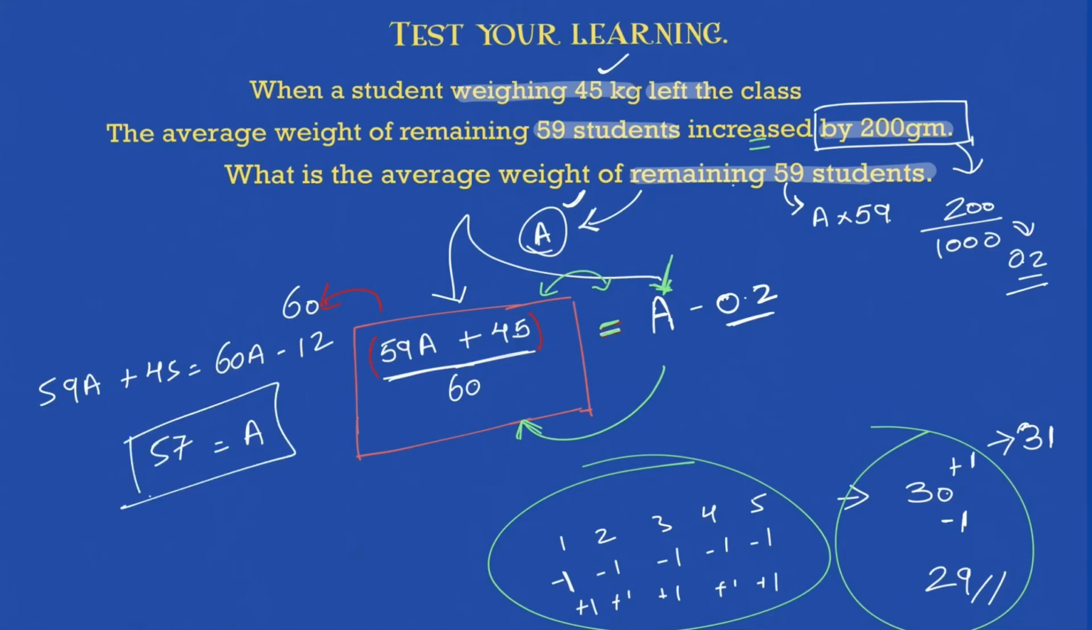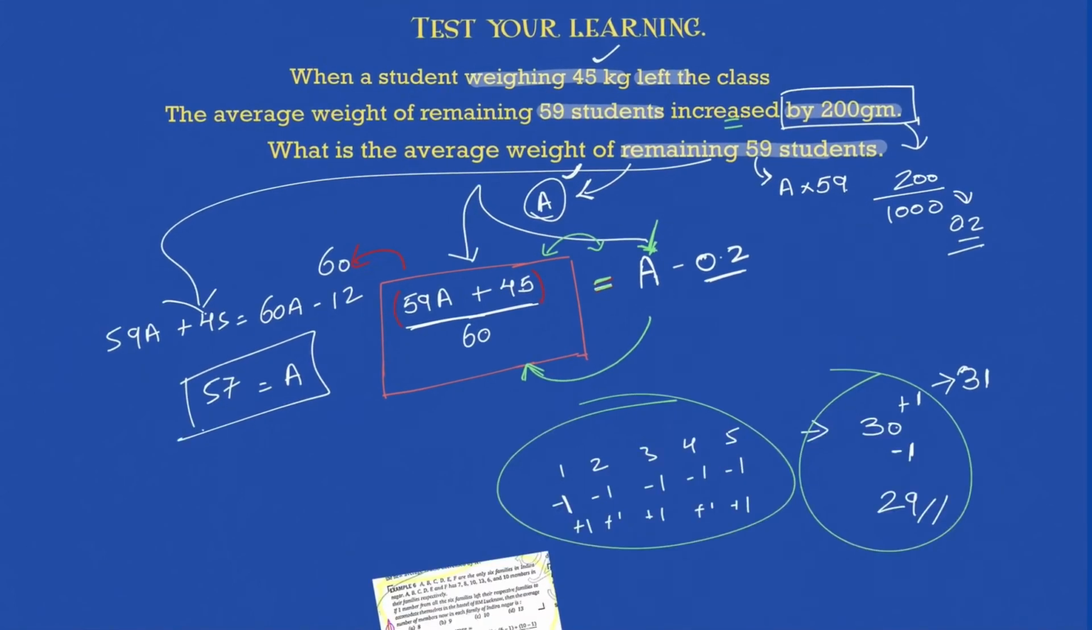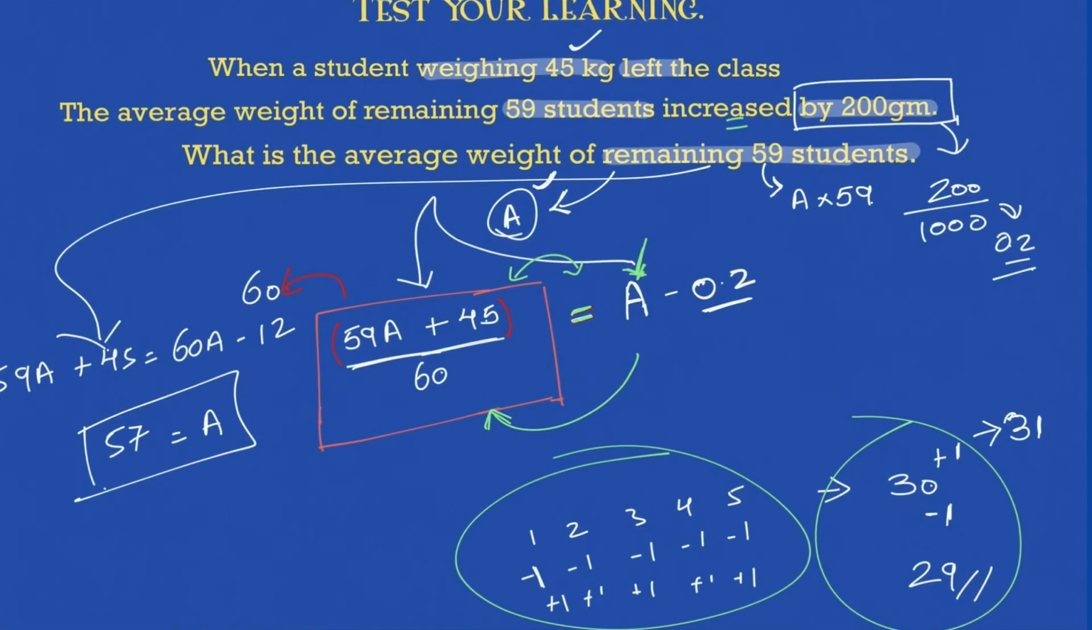What is the average weight of the remaining 59 students? That is nothing but 57. And that's how you reach your answer. Now you'll ask me what is the shortcut for this. This looks like quite an easy method, but how do I find the shortcut for this? Okay, let's go and decode.